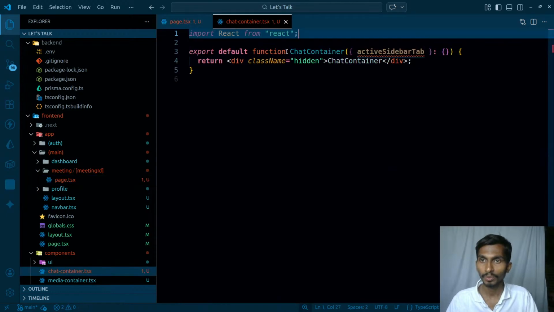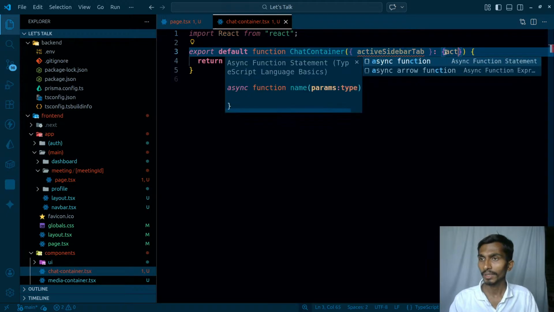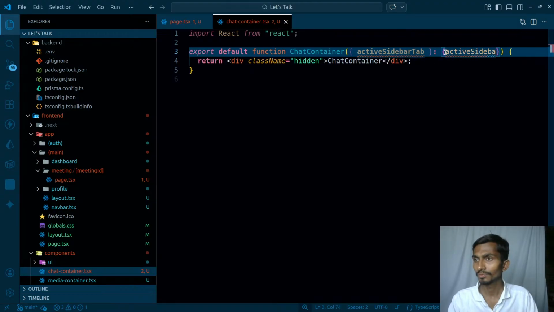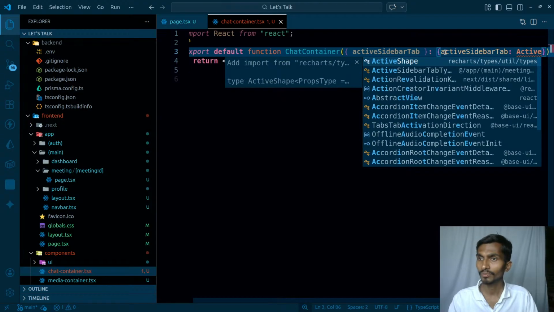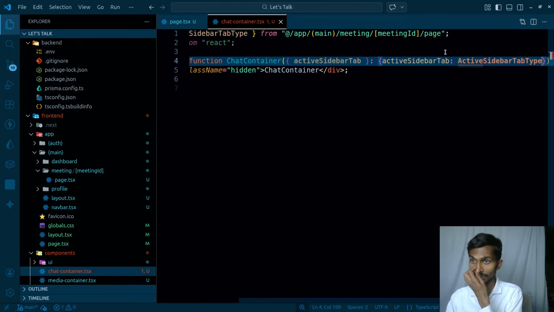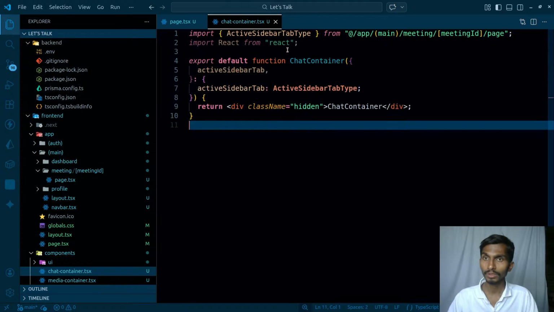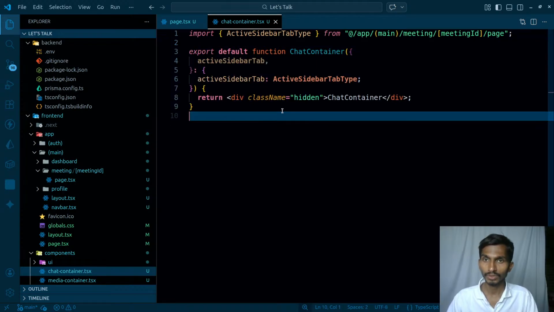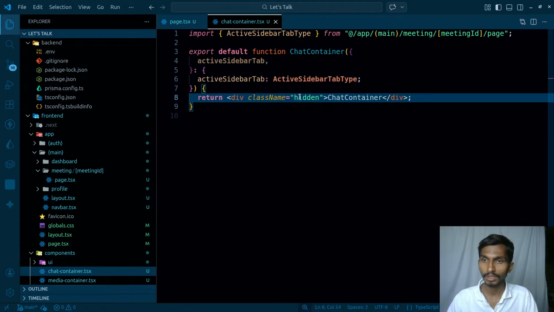Once I exported this from here, I could import it here. So active sidebar tab, the type is going to be active. This will be imported from media. Okay, from here it's actually going to be imported. Once this much is done, then class hidden, this is hidden by default.